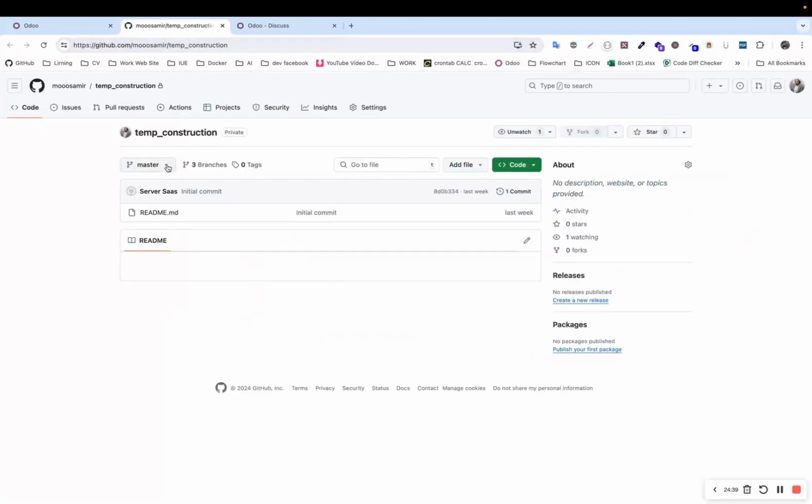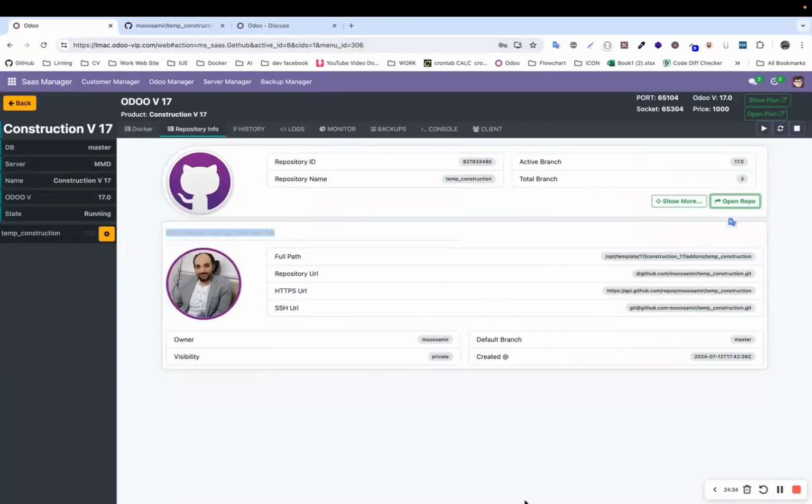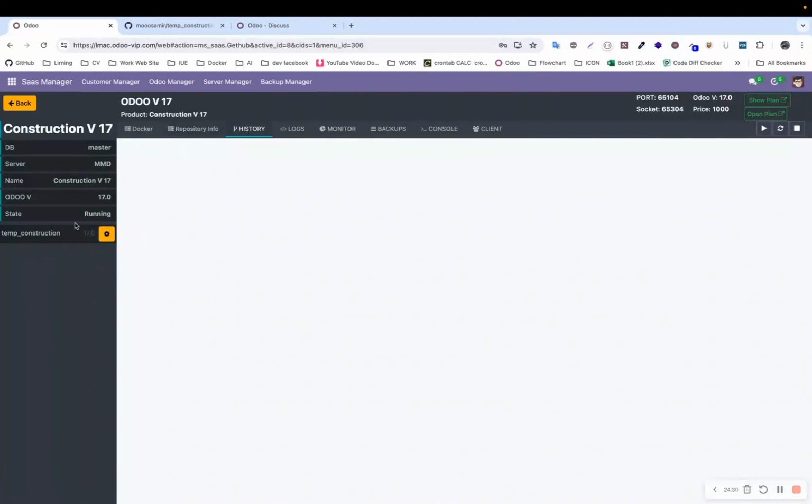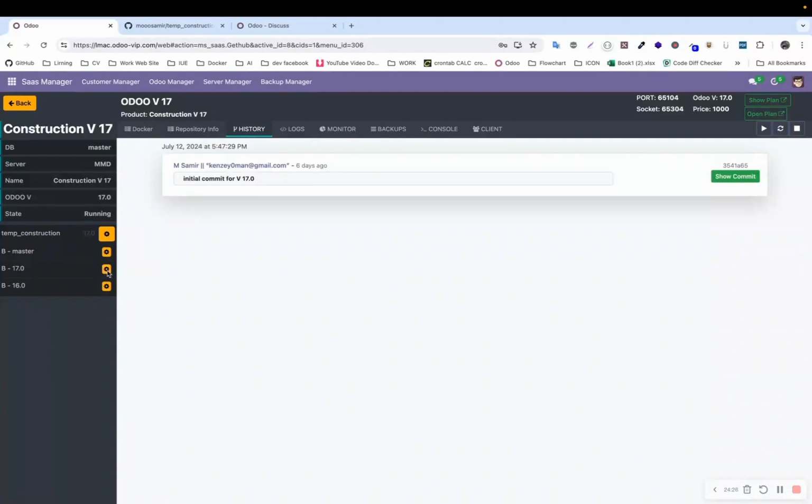Here it is. Here, we have branches 17, 16, and master. Now, let's go to the history. These are the data showing the events that occurred. I can now see what happened and the dates. We click here for more details. These are the events for branch 16. This is the update for version 16. This is the update for version 17.